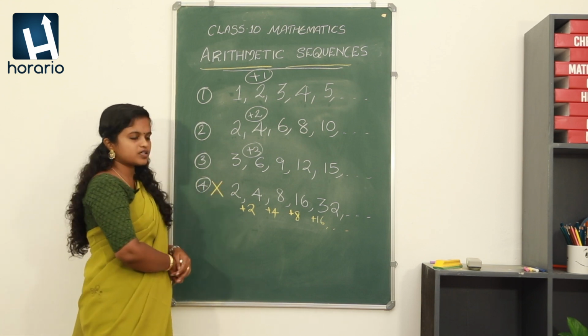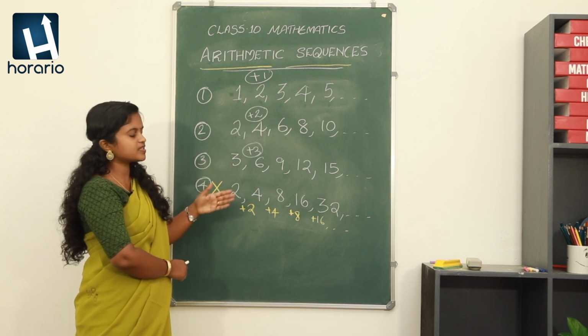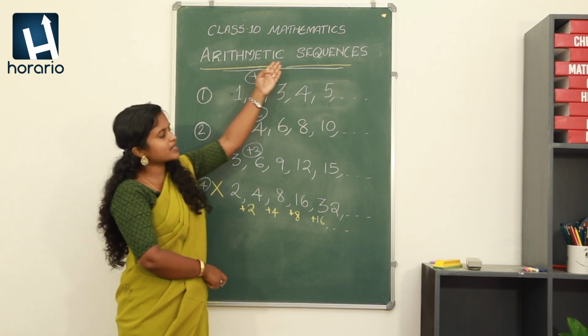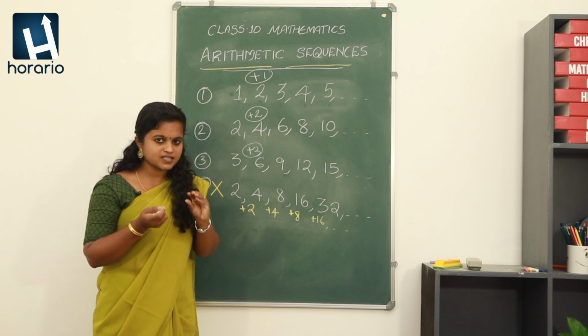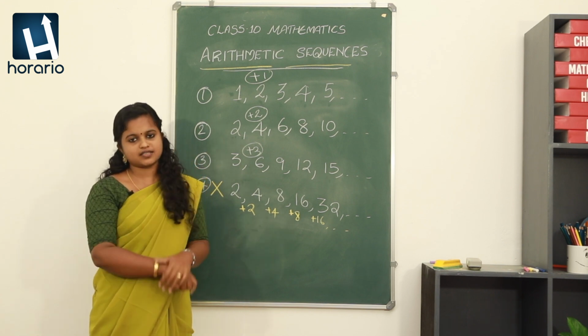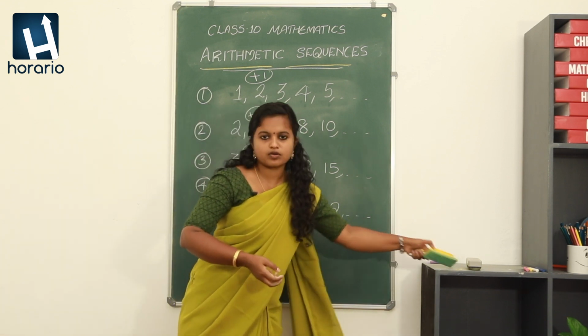So this is not an arithmetic sequence, while the first 3 can be called an arithmetic sequence. Remember, it is an arithmetic sequence. What is the peculiarity of that? A particular number is being added to the previous term in order to get the next term. Okay, so let's learn more about this.